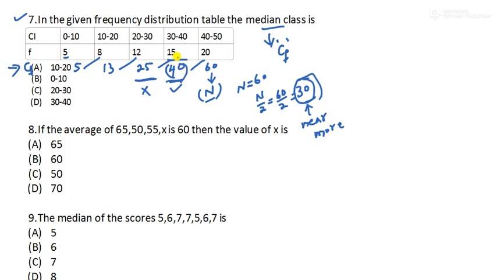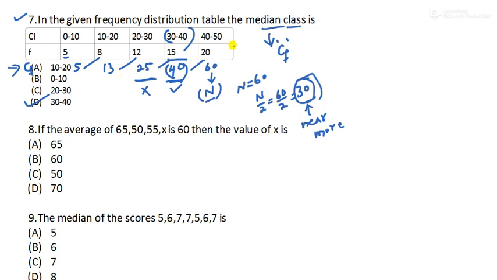And that cumulative frequency, which is more than this n by 2, will give the median class. So here the median class is 30-40. So option number D is the right choice. This is a very important question.